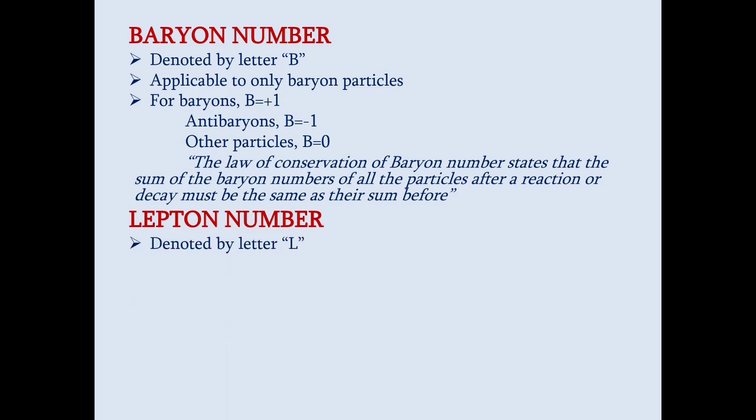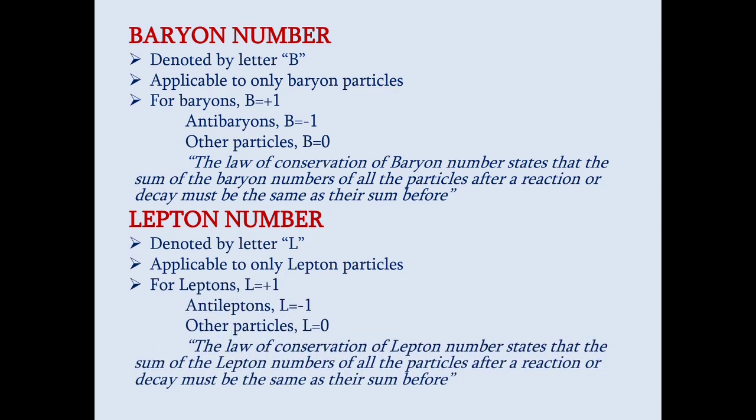The next is lepton number, which is denoted by the letter L, and lepton numbers are assigned only for lepton particles. We know lepton particles are lighter particles which interact with other particles through weak interactions and electromagnetic interactions. Each lepton carries a lepton number of +1, and antileptons carry a unit of -1, and all other particles carry L equal to 0.